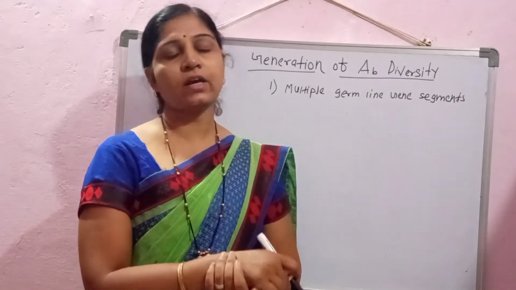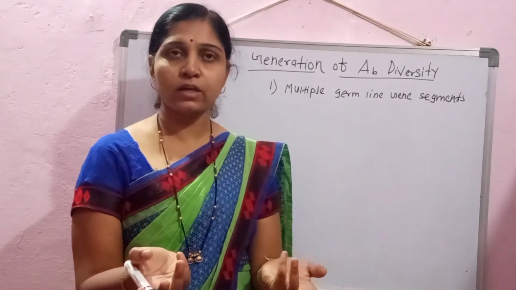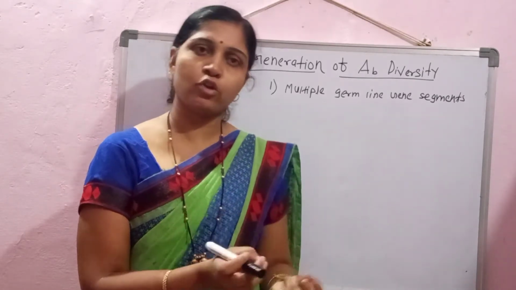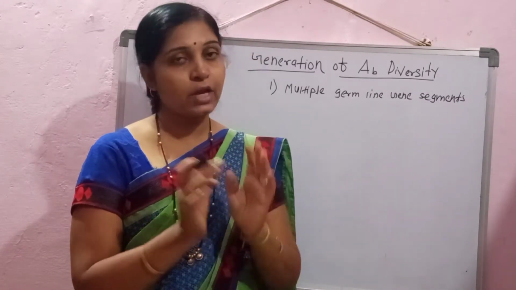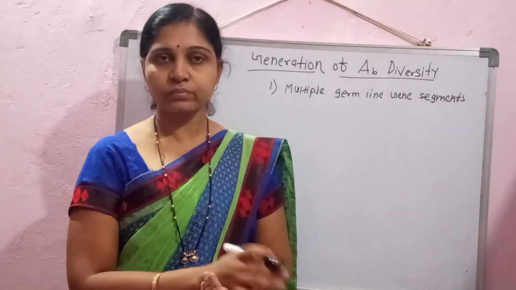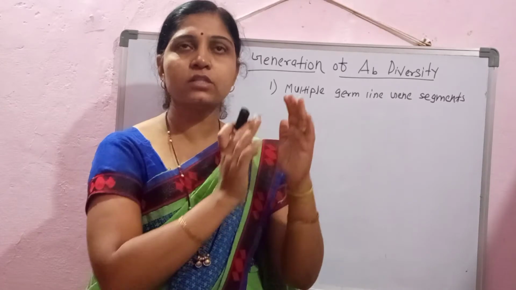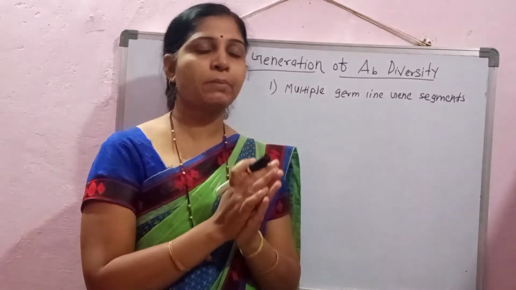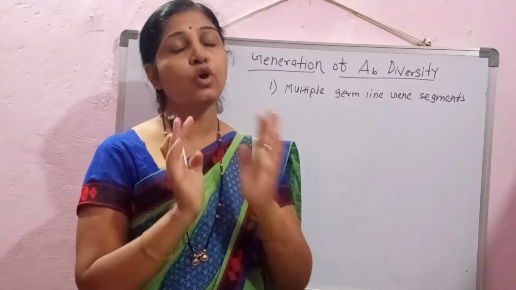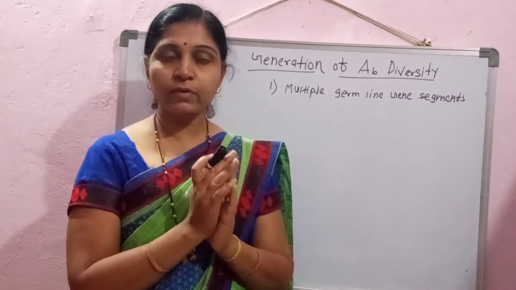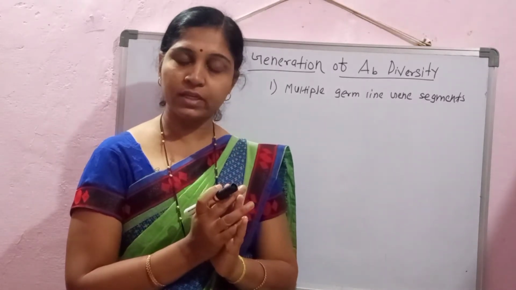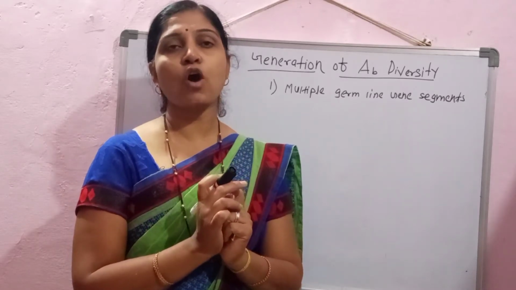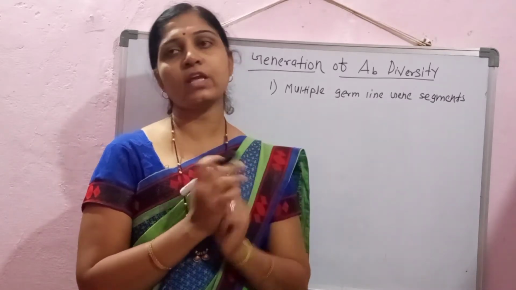But it does not explain how diversity developed only within the variable region and not the constant region, because both are parts of the polypeptide chains, the light chain and heavy chain of the immunoglobulin molecule.